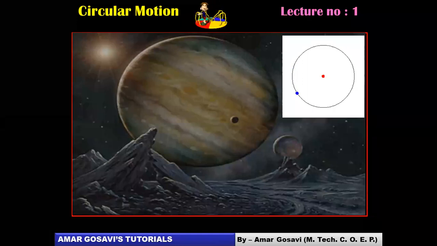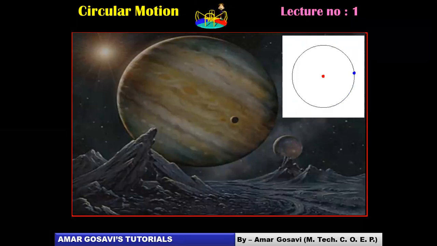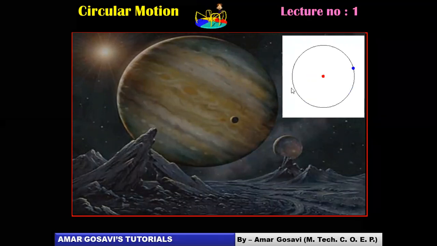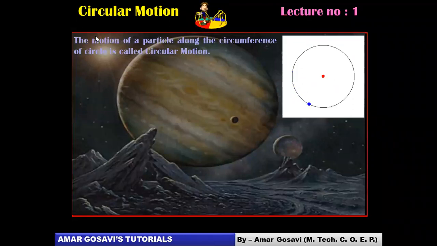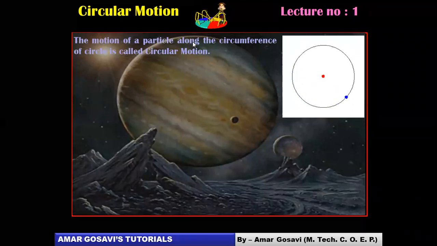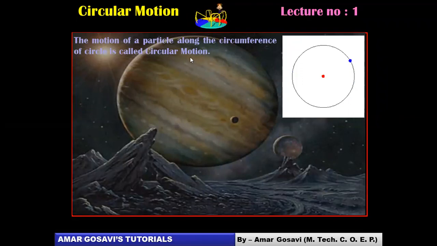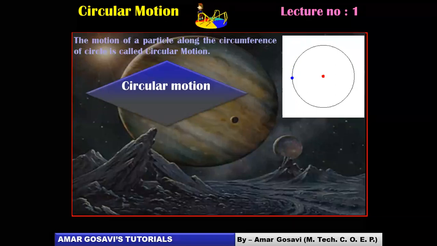First of all, let's define circular motion technically. You can see the blue particle in the animation moving along the circumference of the circle. Such motion where the particle moves along the circumference of the circle, we call circular motion. So here comes the definition: the motion of a particle along the circumference of a circle is called circular motion. Now, this circular motion can be of two types.